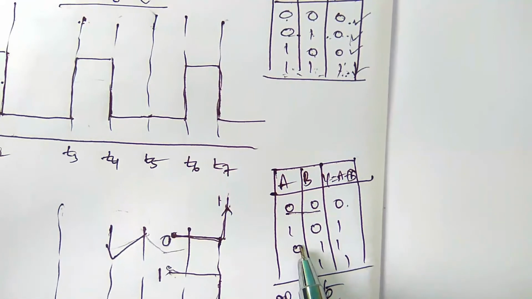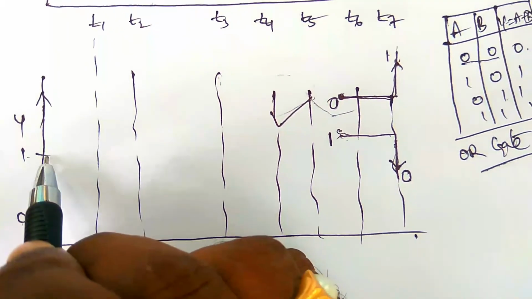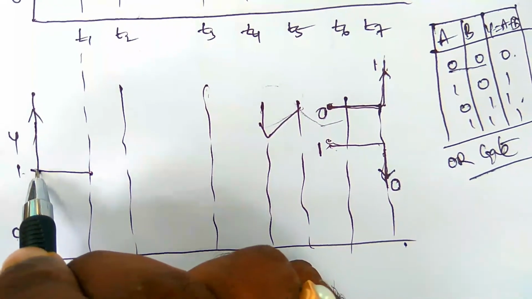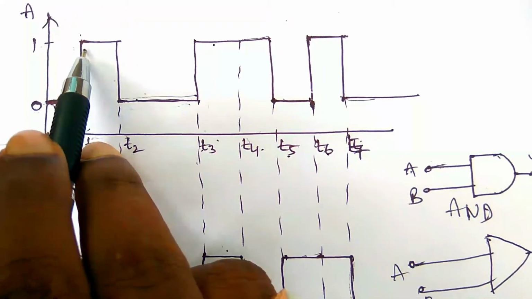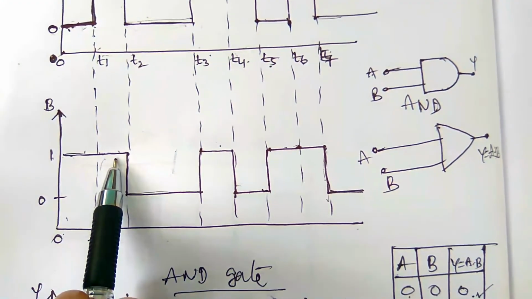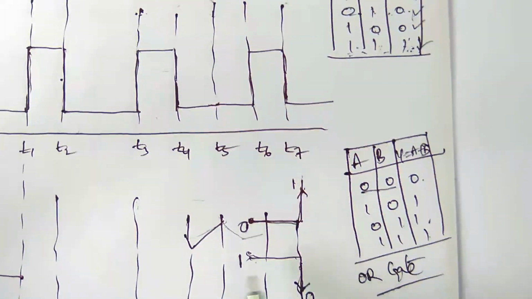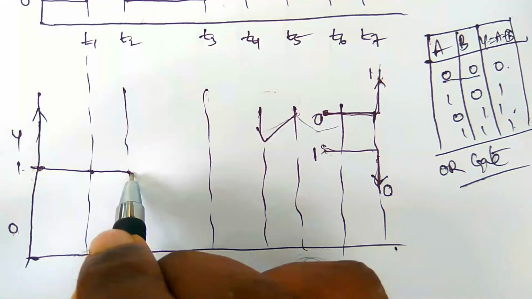So 0 and 1 in the OR gate gives 1, so the output of the OR gate is high, and high means 1. Similarly, from T1 to T2, input A is high and input B is also high. High and high gives high, which means 1.